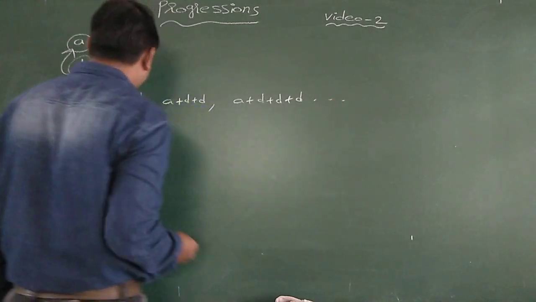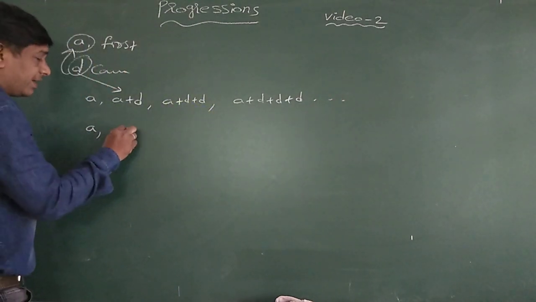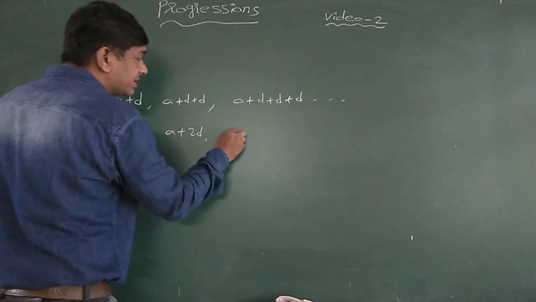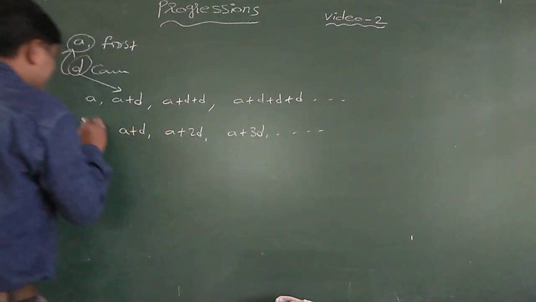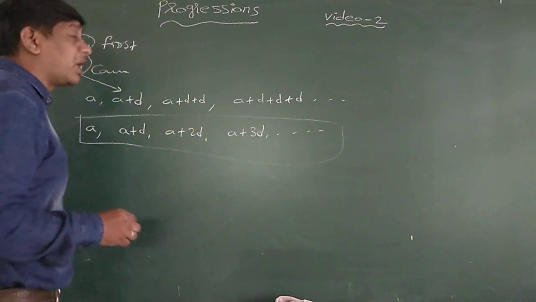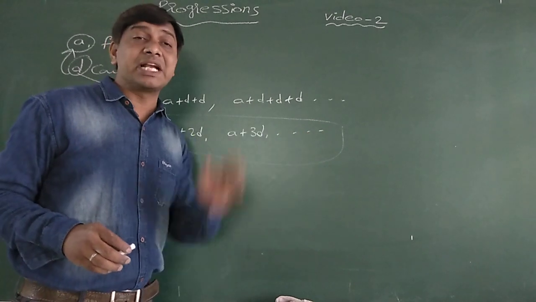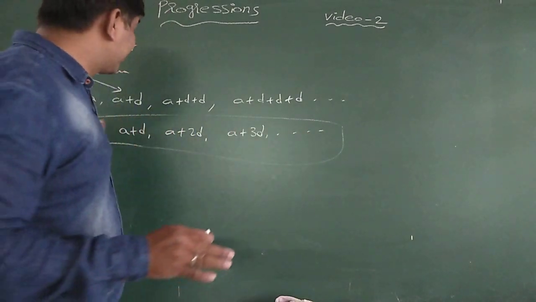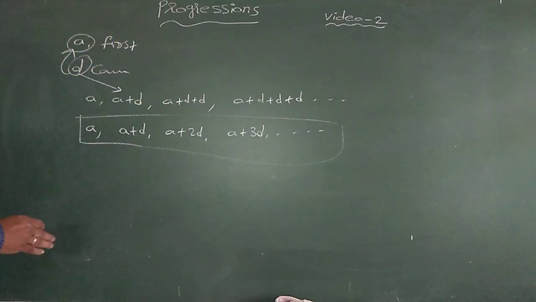And so on. That means here A is the first term, then A plus d, this is A plus 2d, this is A plus 3d, and so on. A, A plus d, A plus 2d, A plus 3d and so on is called the general form of the arithmetic progression.